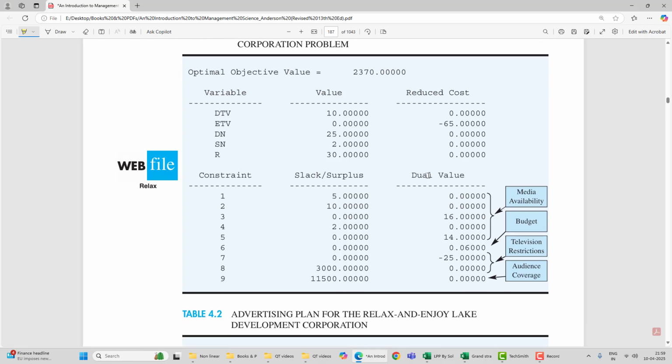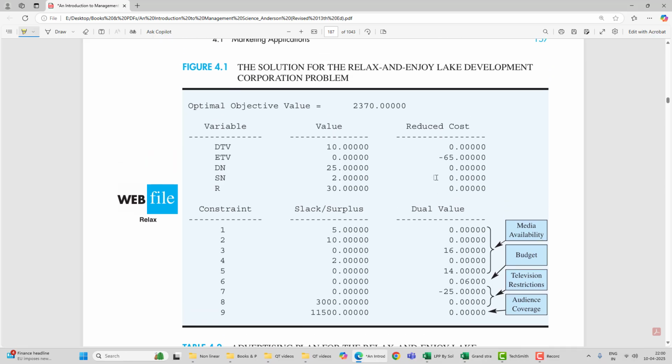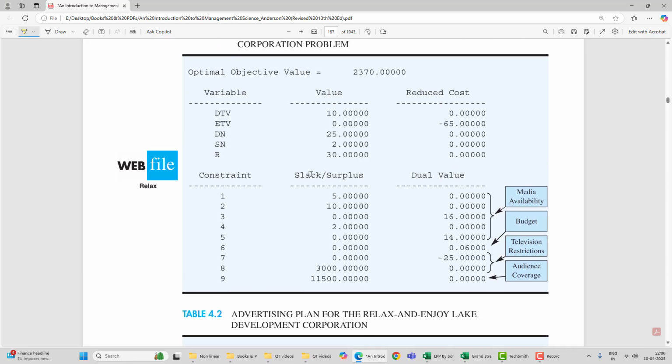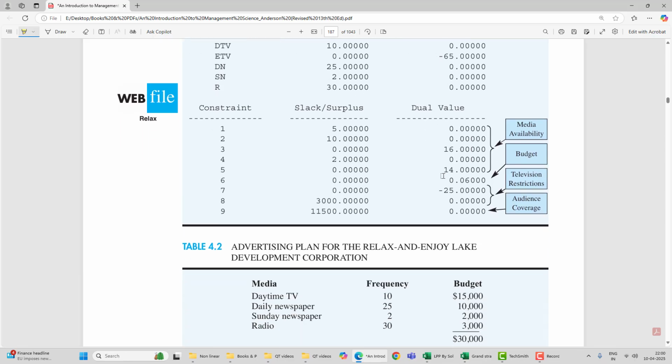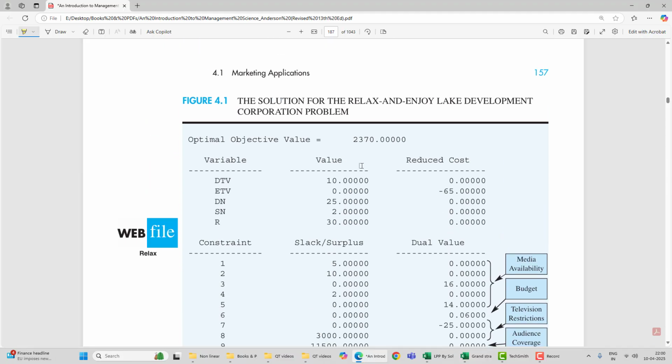About the slack, surplus, dual value and other sensitivity analysis, I am not covering it in this video. It will require a special video, but right now I am going to cover all the applications one after another. Later on, if time permits, I will make a video for slack, surplus and dual value explanations. So this is the first application, media selection.